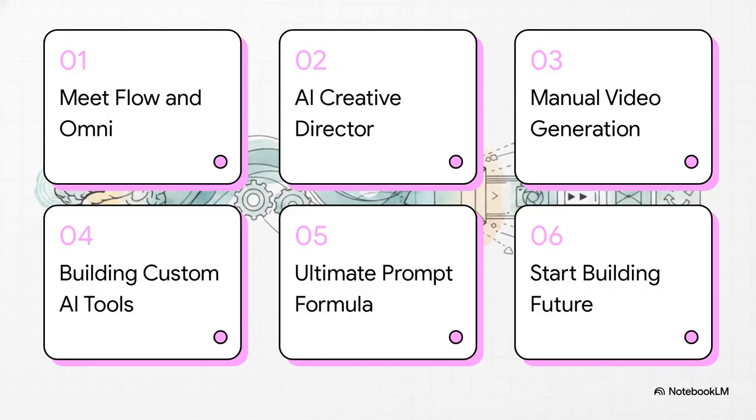So here is our roadmap for today. We're going to meet Flow and Omni, check out the AI Creative Director, master manual video generation, and learn how to build custom AI tools. And stick around because at the end, we're breaking down the ultimate prompting formula, which includes a secret DeepMind trick you definitely won't want to miss. Let's get right into it.